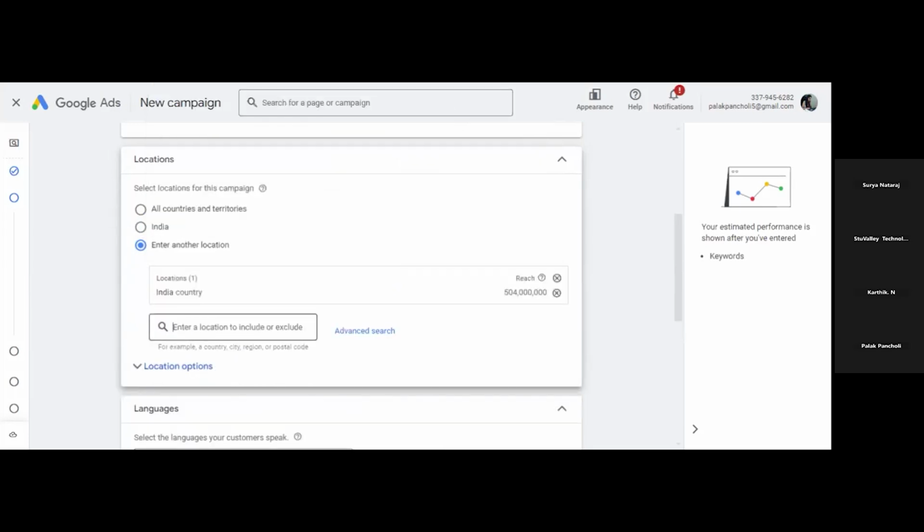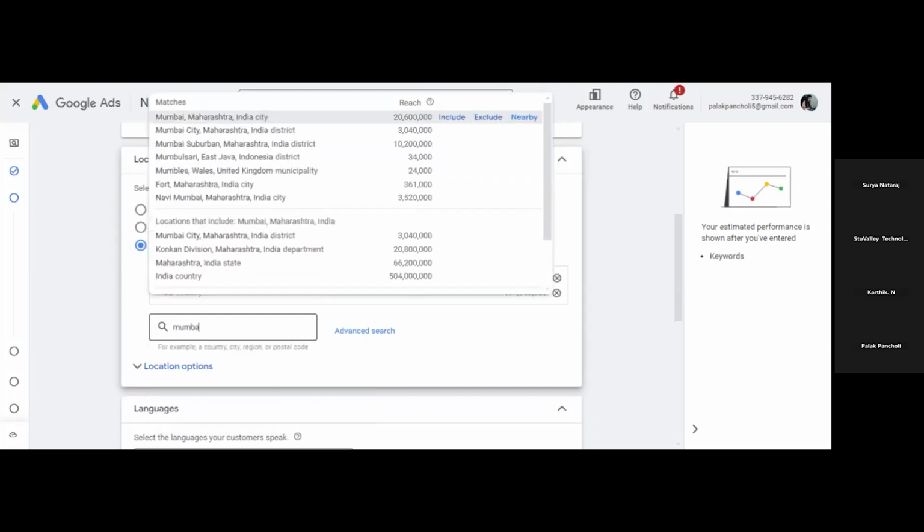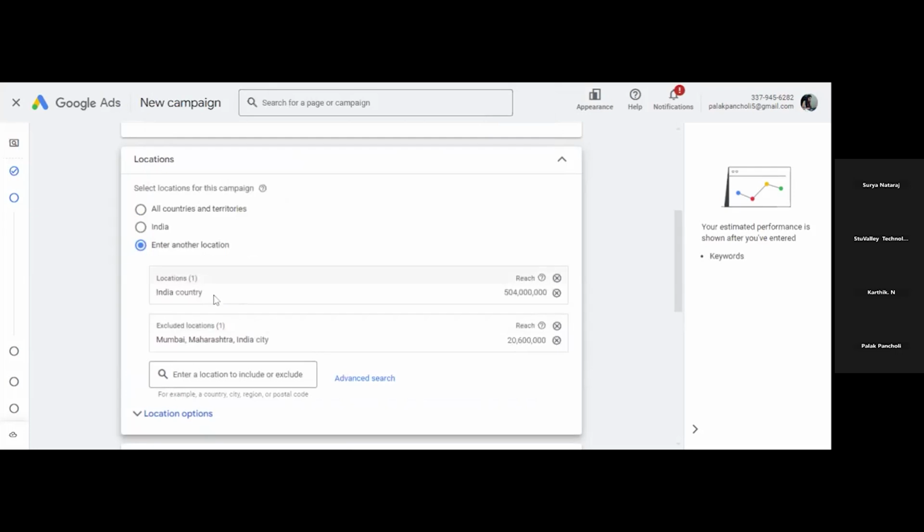Now I don't want to show my ad in Mumbai. So I will select Mumbai, Maharashtra, and I will exclude this because I don't want to show it. Out of whole India, I will not show this ad in Mumbai, Maharashtra. So exclude. This is how you can do this, and you can add multiple locations and exclude multiple locations.